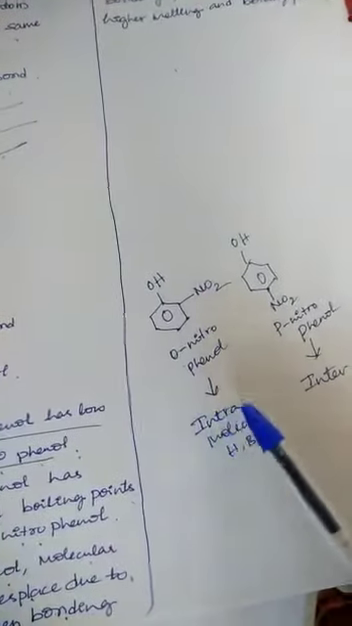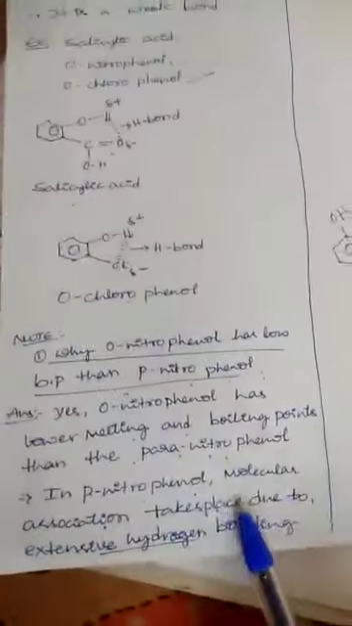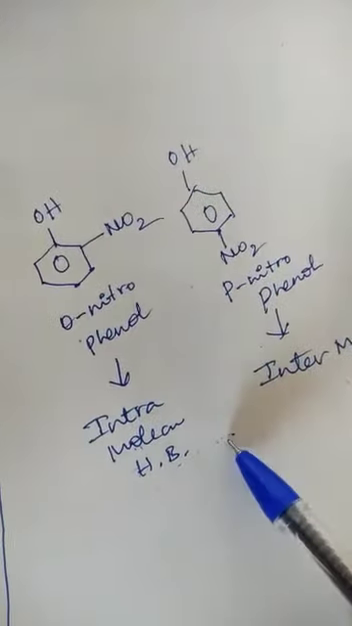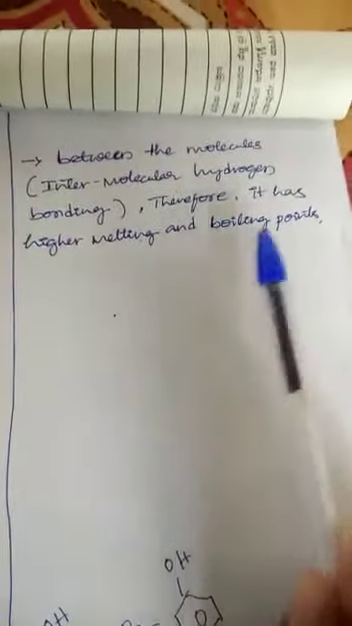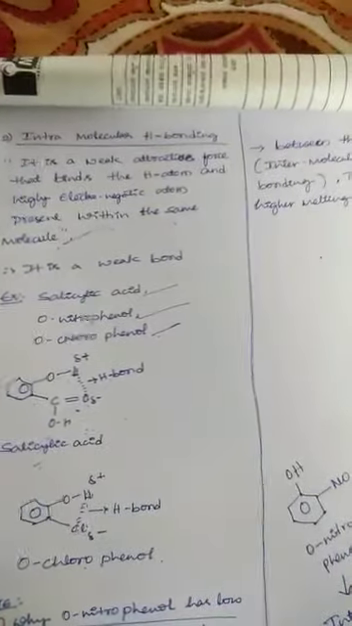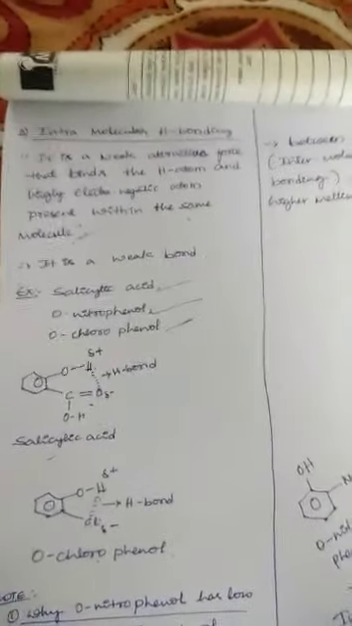But in the case of orthonitrophenol, intramolecular hydrogen bonding takes place. Don't be confused here. In the case of para-nitrophenol, intermolecular hydrogen bonding takes place. In the case of orthonitrophenol, intramolecular hydrogen bonding takes place. So, therefore, para-nitrophenol has higher melting and boiling points. This is all about hydrogen bonding and its types with examples. This completes your hydrogen bonding topic. Thank you.